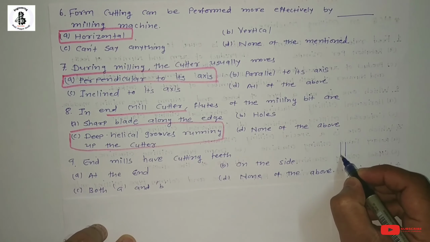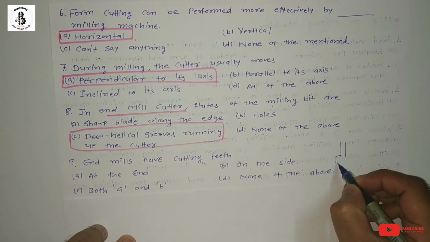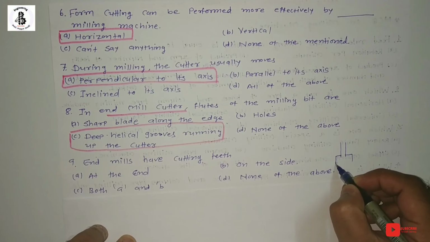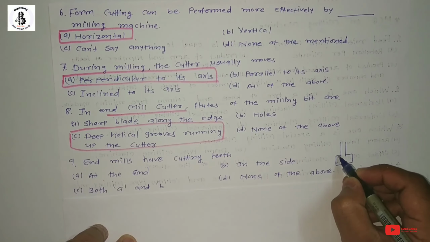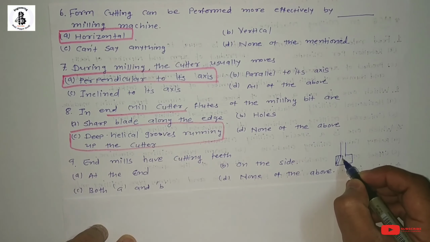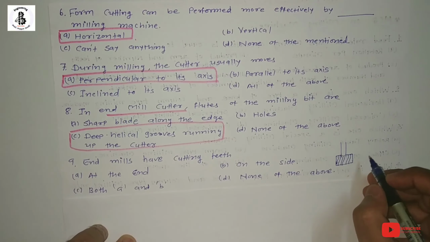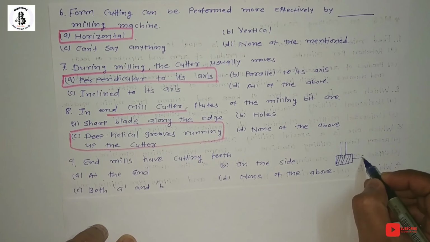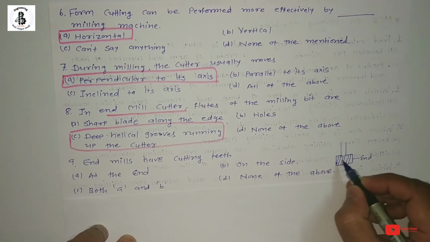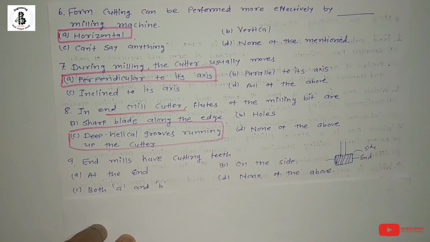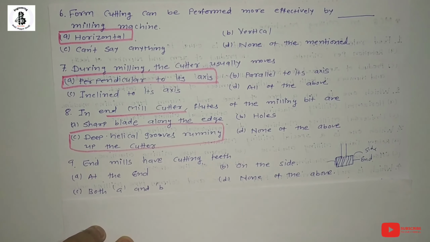So this is our spindle and this is our cutting tool. These all are the flutes. So you can say the cutting edges are at the end as well as on both sides. So the right answer is both A and B.